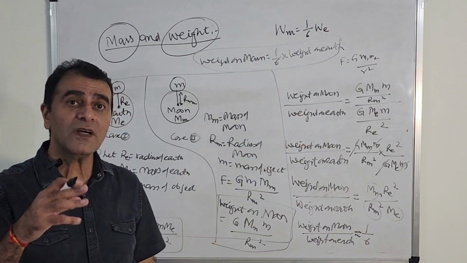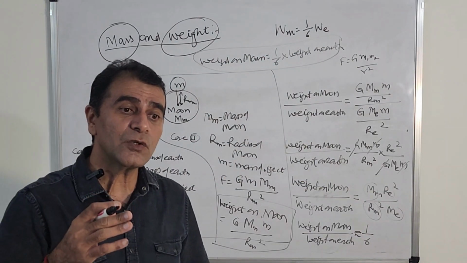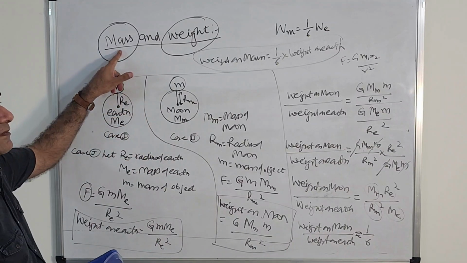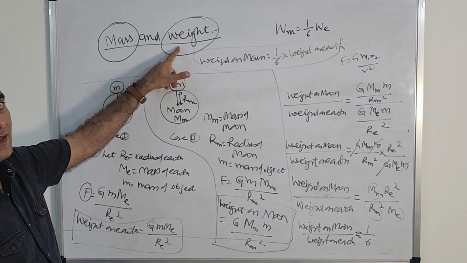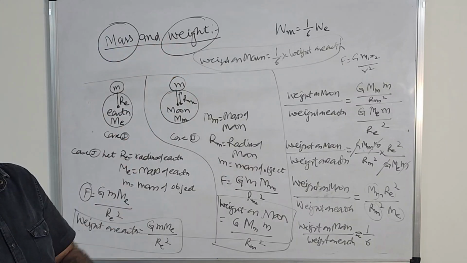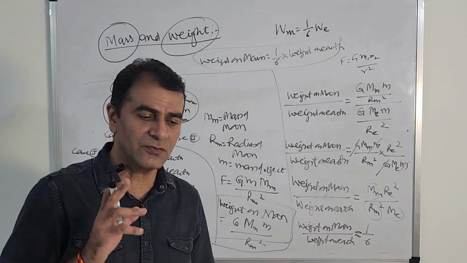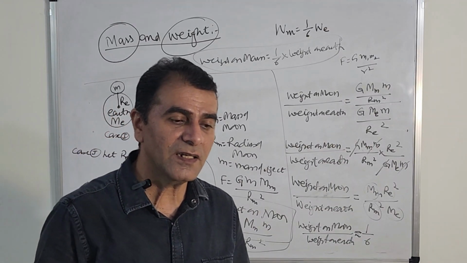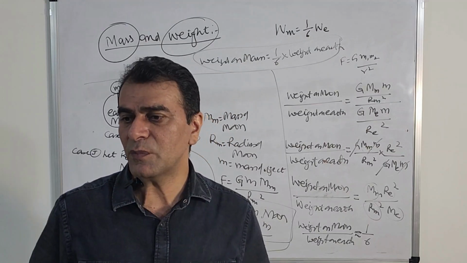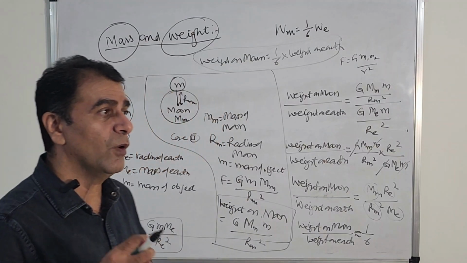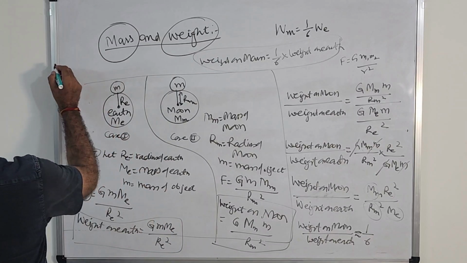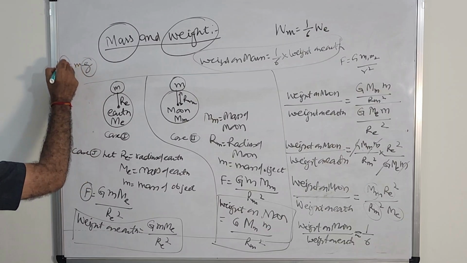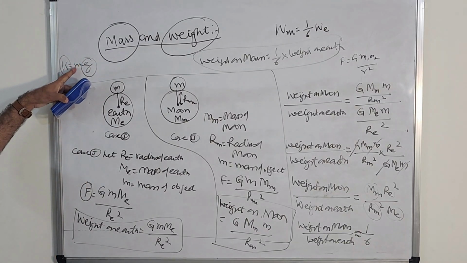What does not change actually? What is the thing which does not change? That is mass. What changes? Only weight. So this is the difference between mass and weight. And there is one place on the earth where your weight will be 0. What is that? Center of earth. Always remember, because at the center of earth small g equals 0, and you know that weight equals mg. If g is 0, weight will be 0, because mass can never be 0.